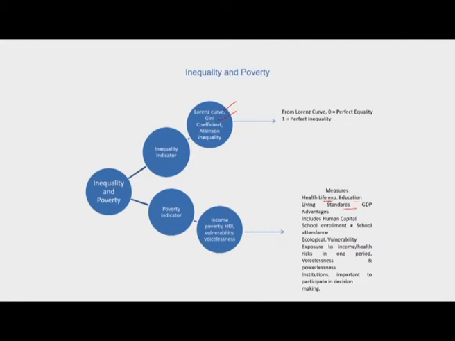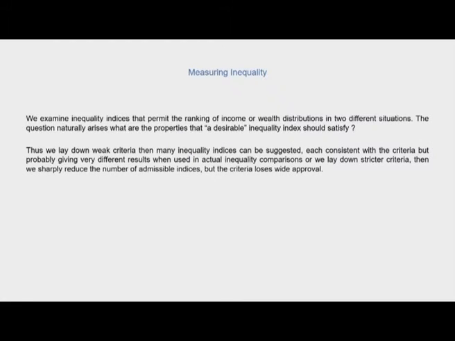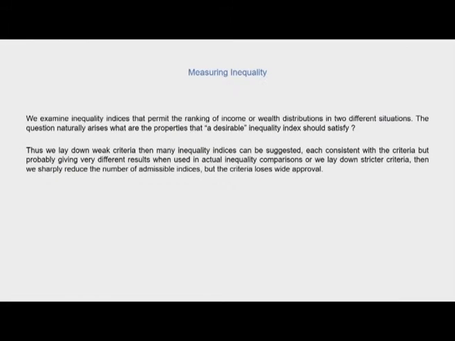Now, let us also revise some of the principles that we had done in the last class, in lesson 1 of this week, when we were saying that a good inequality index usually satisfies these principles. Before that, when we are examining inequality indices, what are we doing? We are basically permitting ranking of income or wealth distributions in two different situations.